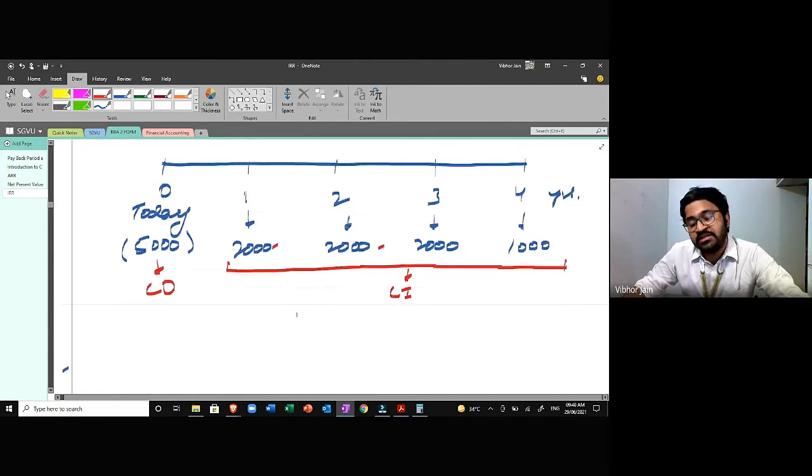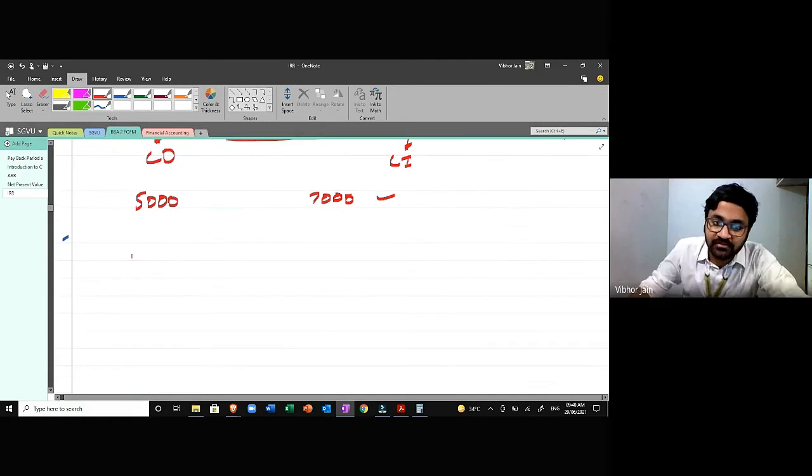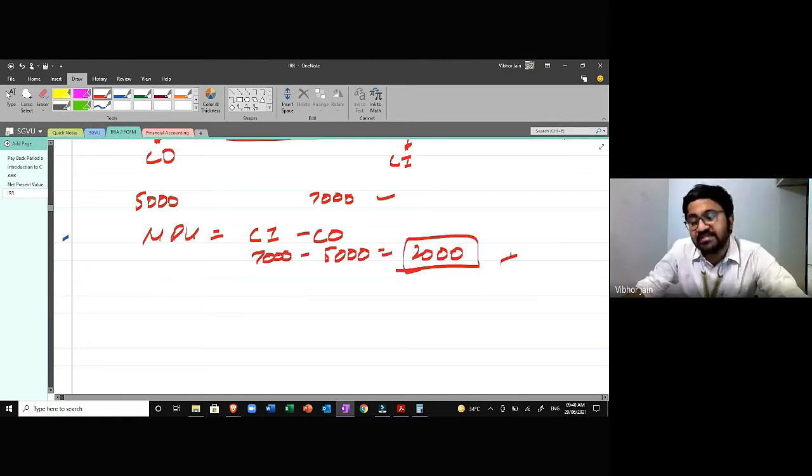If you're not applying the principle of time value of money, you would say, okay, I'm investing 5,000 and in return I'm getting 7,000 rupees. So this is a fairly reasonable return. Okay, I'll accept the proposal. But since we know the time value of money, we'll calculate. If I calculate net present value, it would be cash inflow minus cash outflow, 7,000 minus 5,000. So you will say, okay, I'm gaining 2,000 rupees. Let's accept the proposal.